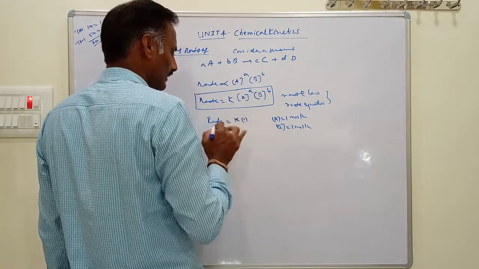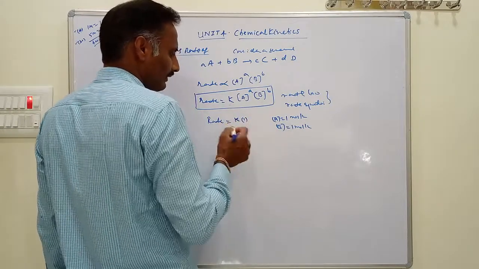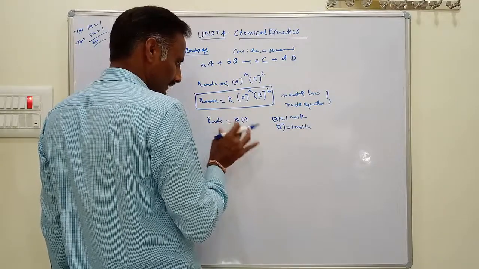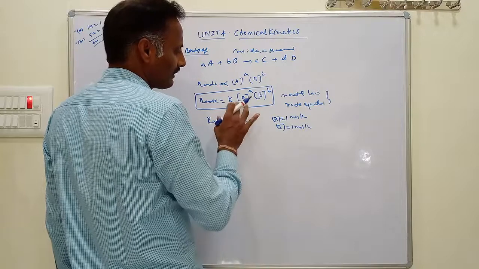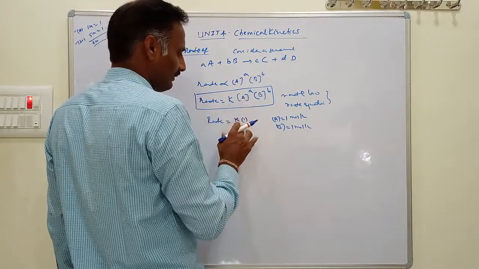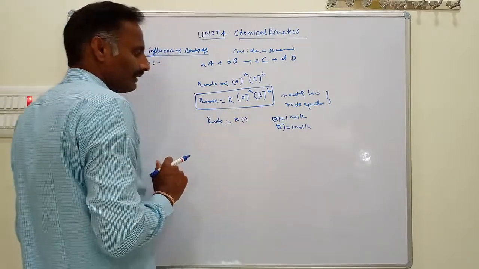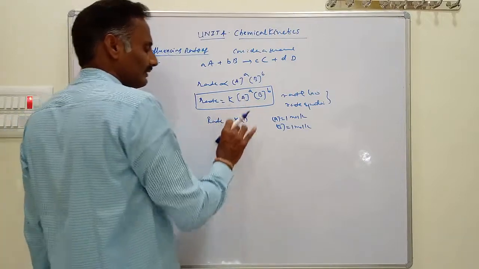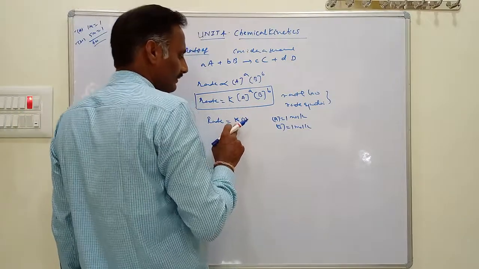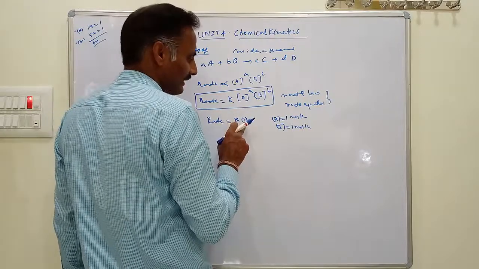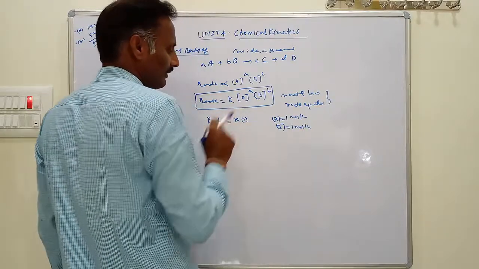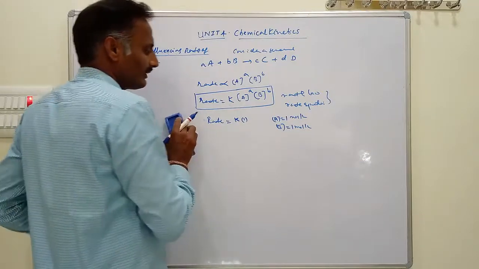In that case, rate equals rate constant. That's why the rate constant is defined as the rate of a chemical reaction when the concentration of each reactant is taken as unity.